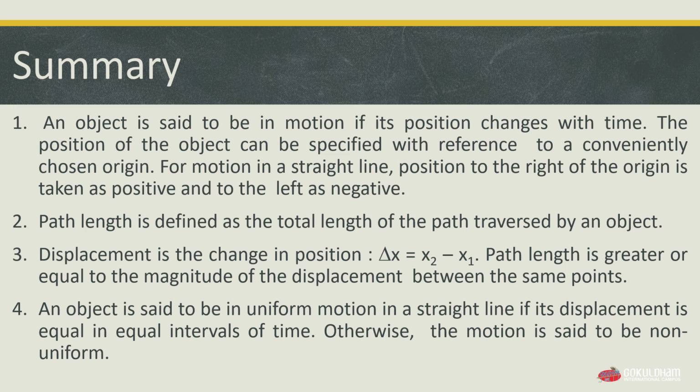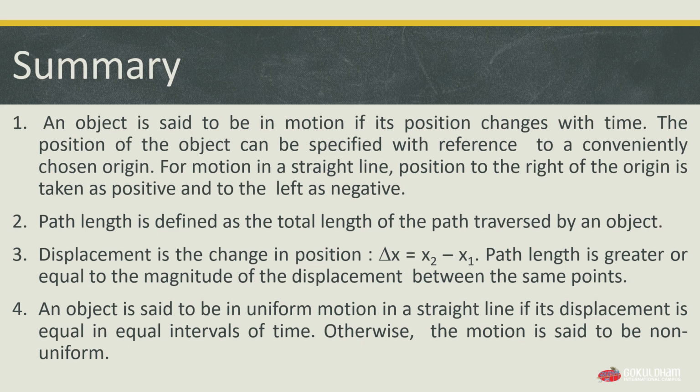Fourth, an object is said to be in uniform motion in a straight line if its displacement is equal in equal intervals of time. Otherwise, the motion is said to be non-uniform motion. Fifth, average velocity is the displacement divided by the time interval in which the displacement occurs. Means average velocity v is equal to delta x by delta t.